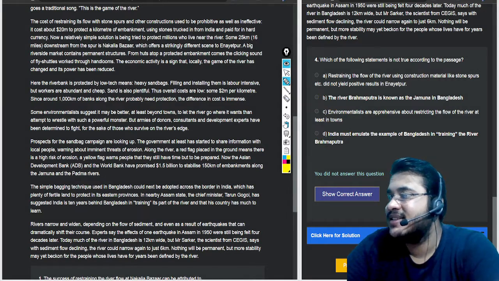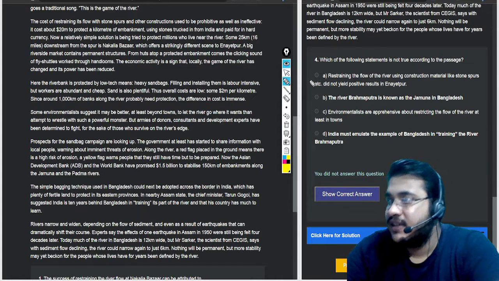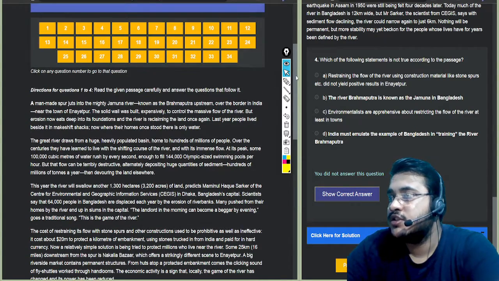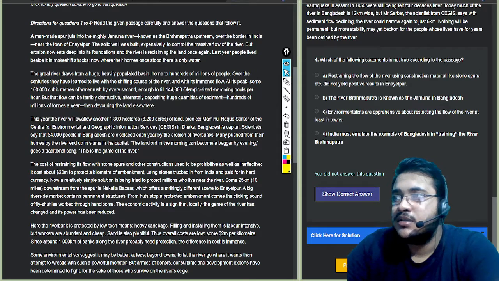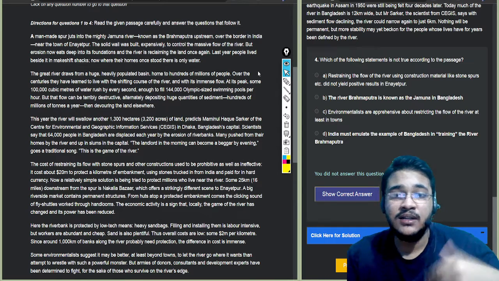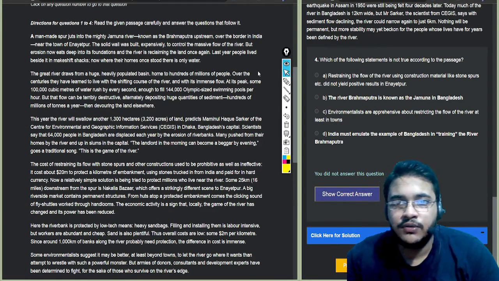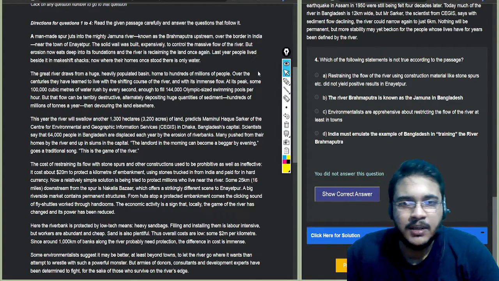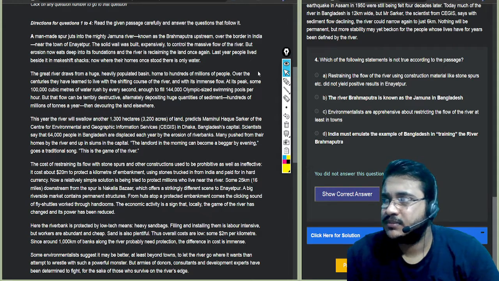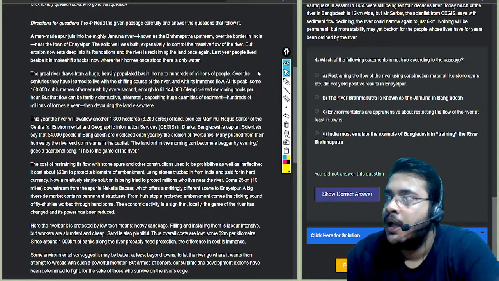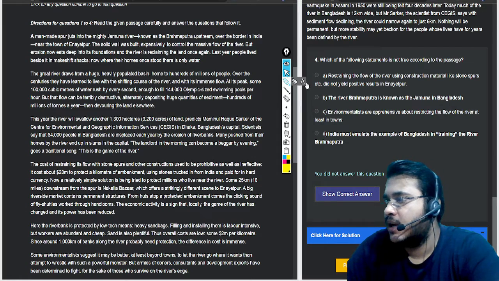No, sorry, this is not false, this is true. In the very first paragraph they have said that the stone wall that they have built with the stone spurs and everything else is slowly getting weathered. So basically, slowly and steadily soil erosion is eating into that wall, but that does not mean it did not fulfill the purpose it was built for. It did the purpose that it was built for, but now the problem has started because of erosion or something of that sort, but it did what it was assigned for. So if you would ask me, this is correct. This is true according to the passage.